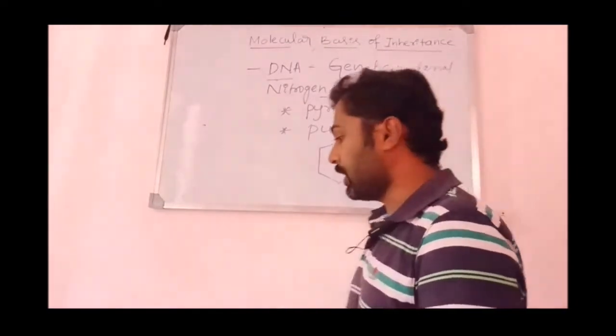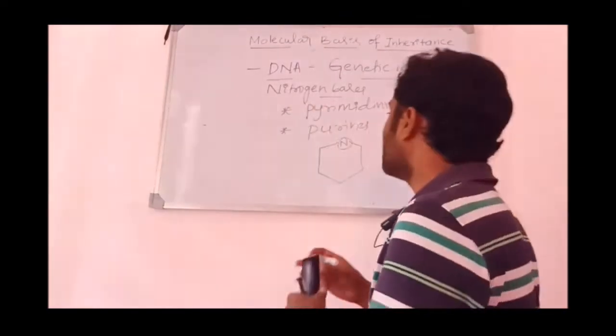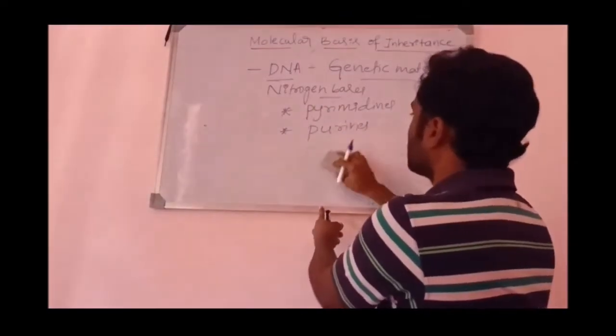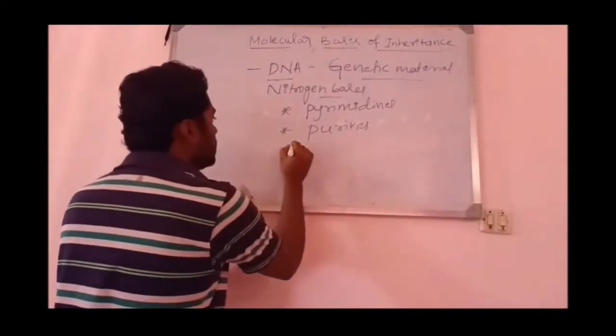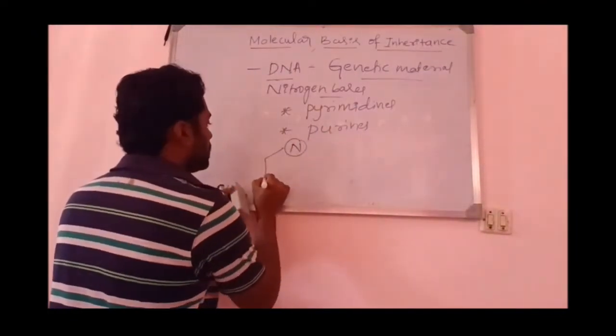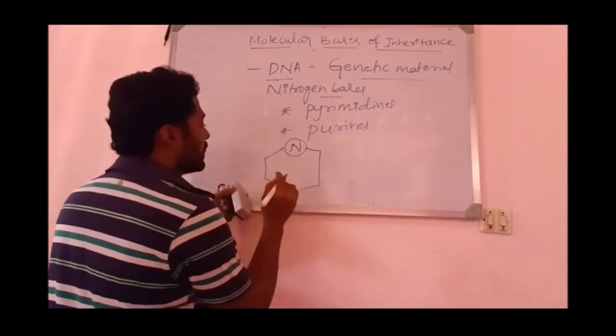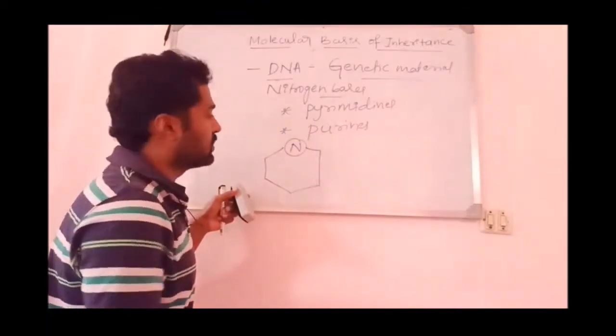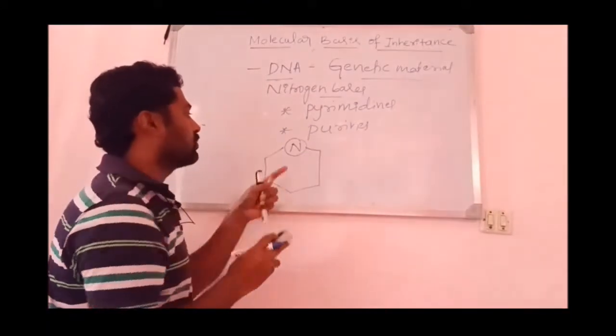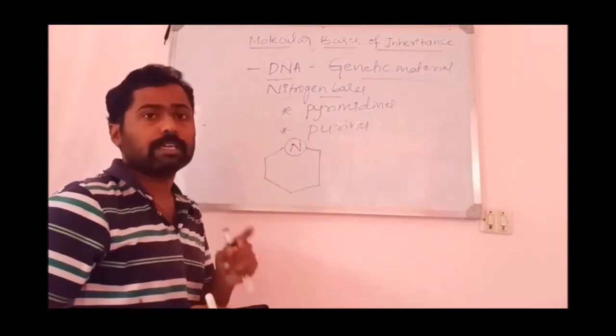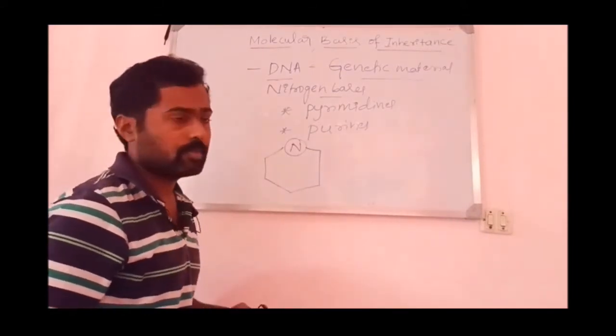The first one is pyrimidine. Pyrimidines are single ringed heterocyclic compounds with nitrogen. They consist of a single heterocyclic ring.